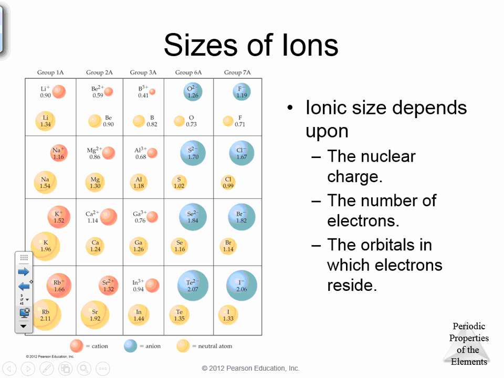Now, if we talk about ions, ions become very interesting because ions, remember, are different than the actual element. Ions have a charge. So ionic size depends upon a handful of things. It depends on nuclear charge, it depends on the number of electrons, and it depends on the orbitals in which the electrons reside. So we have a bunch of ions. How do we determine the size of the ion?